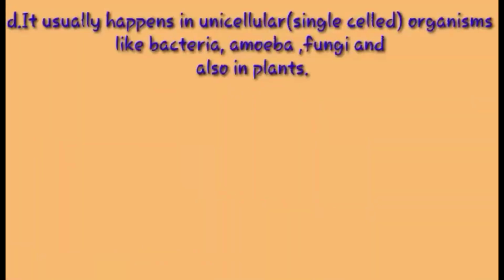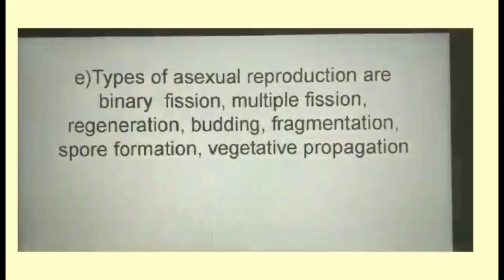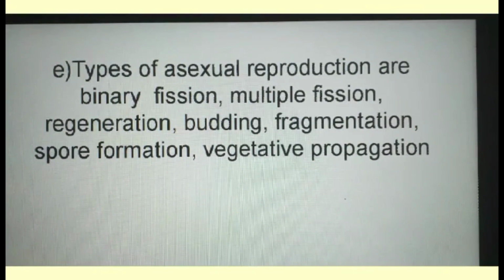It usually happens in unicellular or single-celled organisms like bacteria, amoeba, fungi, and also in plants. Types of asexual reproduction are binary fission, multiple fission, regeneration, budding, fragmentation, spore formation, and vegetative propagation.